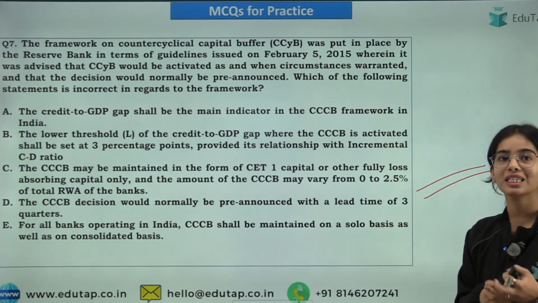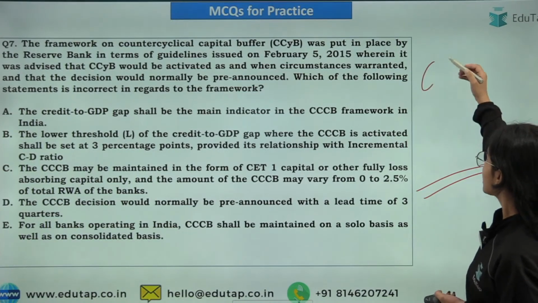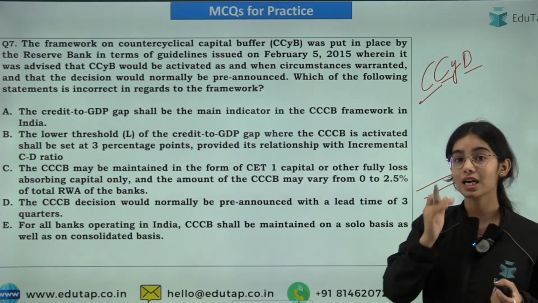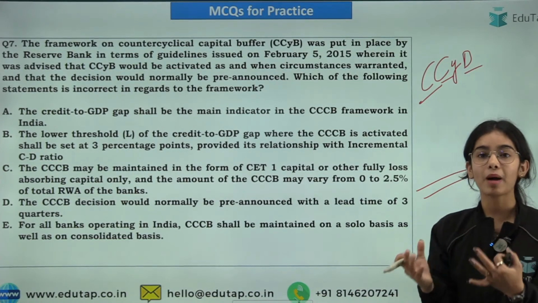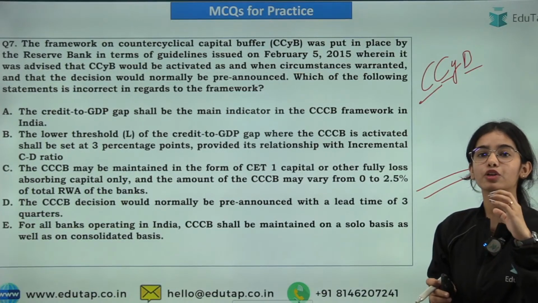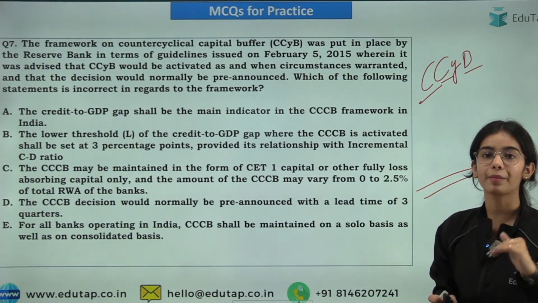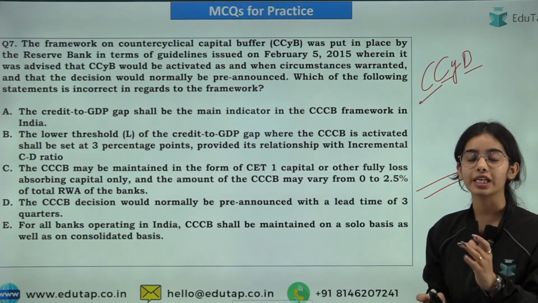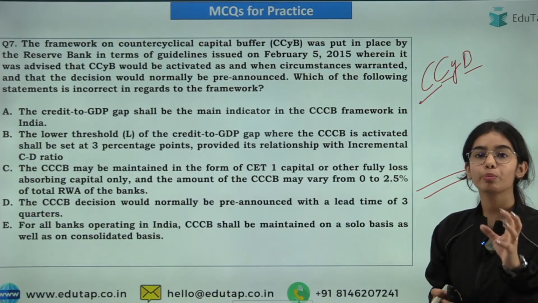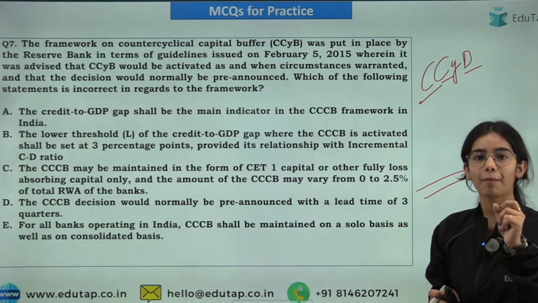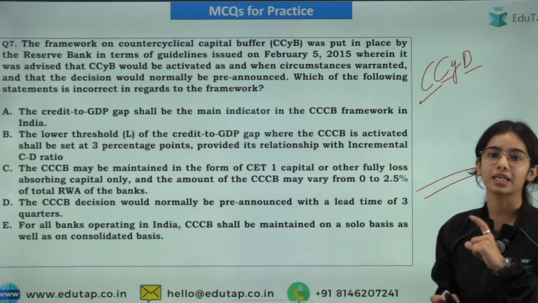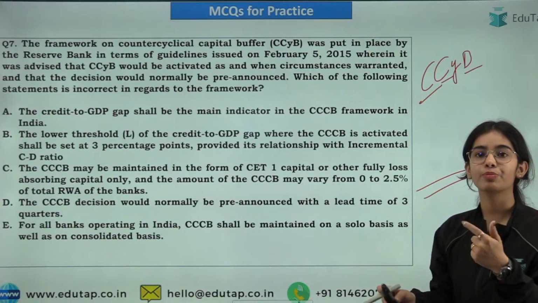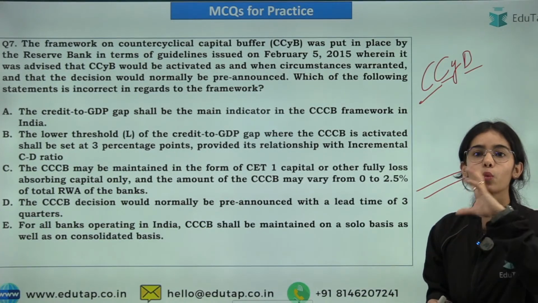Now coming to the next question, that is in regards to the counter-cyclical capital buffers. So these are the buffers that the banks will have to keep if there is any kind of troublesome situation that is going to come, if there is any kind of downturn that is going to come in the economy. The Reserve Bank of India has to inform the banks to maintain the extra capital buffers that are known as the counter-cyclical capital buffers. We have discussed about the CRAR, the capital conservation buffer, the counter-cyclical capital buffers. What are all of these?